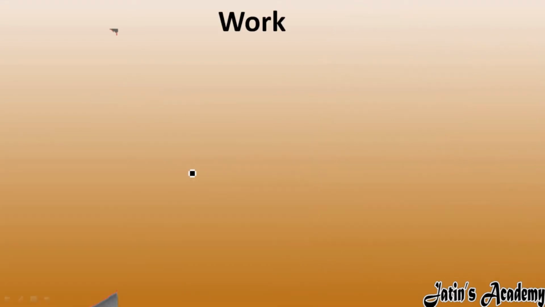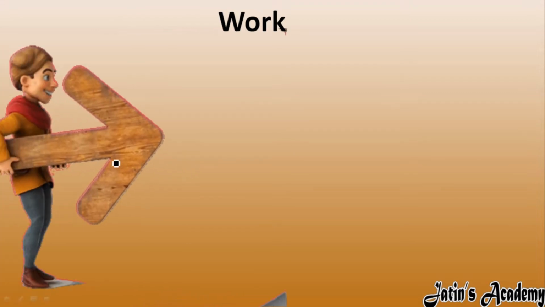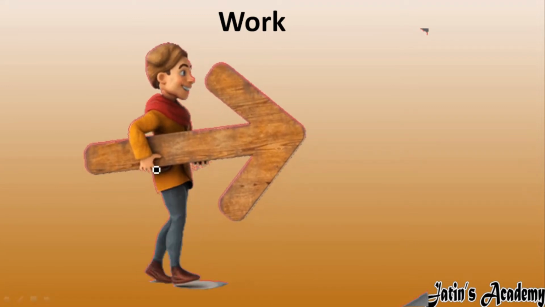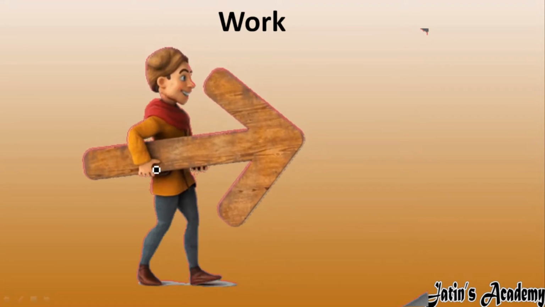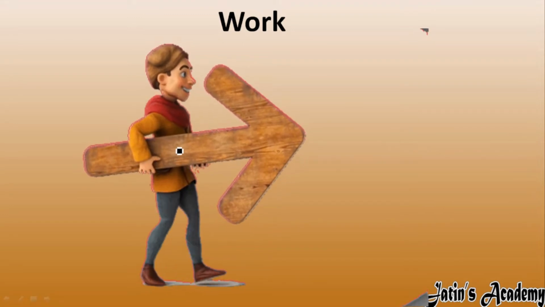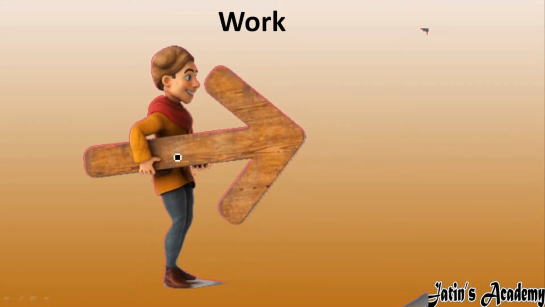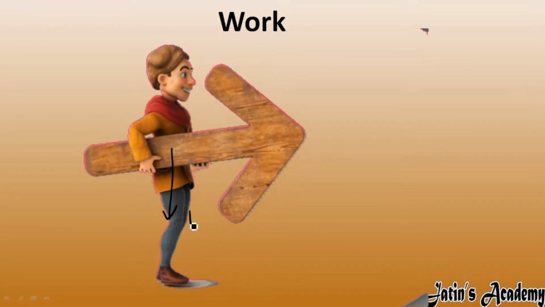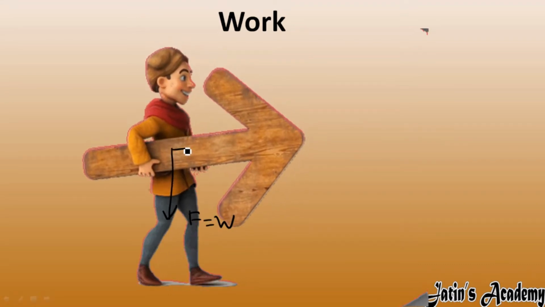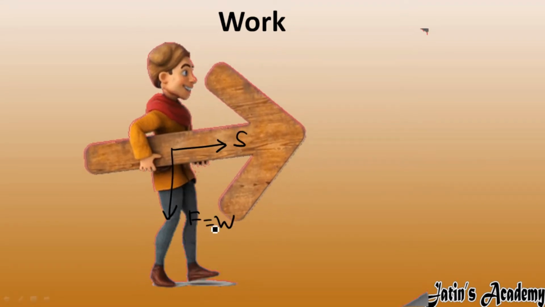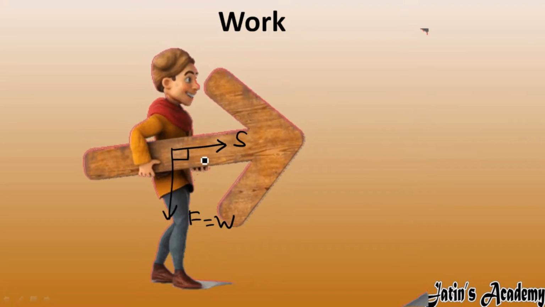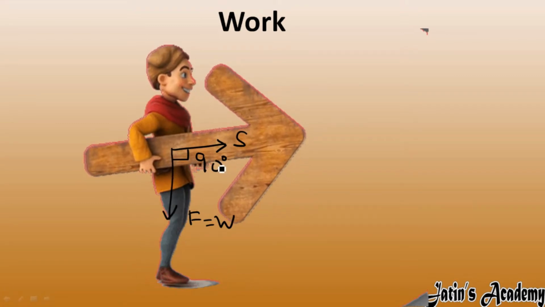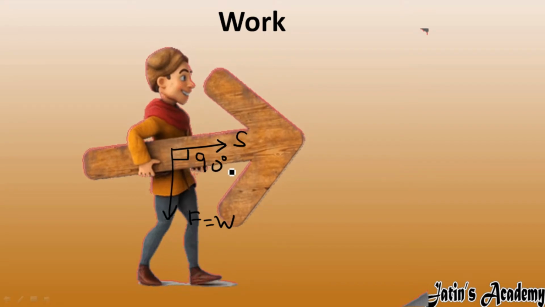Next example: a person is applying a force on a body and the body also moves, but here work done is 0. This example is a little complicated, and we will do it in the special cases in the next part. For the time being, see that the weight is a force in the downward direction, and the displacement occurs in this direction. Although force and displacement are there, the angle between them is 90 degrees, so work done is 0. This special case we will do in the next part.